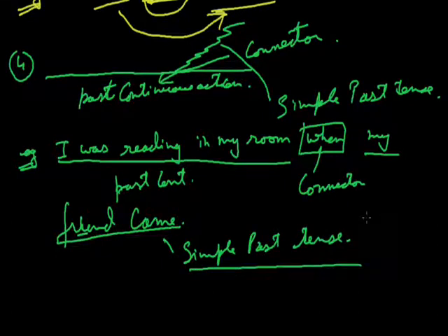So what actually happened? When an action was going on, or we can say when a continuous action was going on in the past time, another action happened in between. So what actually I was doing? I was reading in my room. So when I was reading in my room, in between what happened in the continuous process? Another action happened, that is my friend came. So when I was reading, my friend came. So the action that happened in between, with that we will use simple past tense.